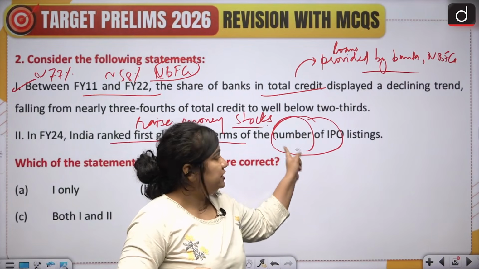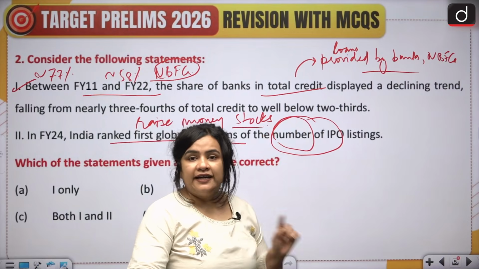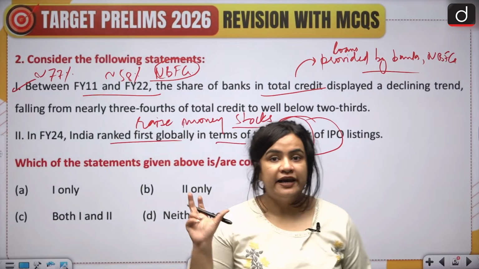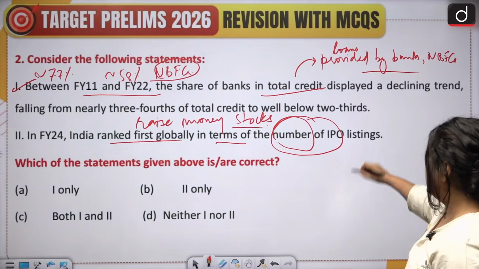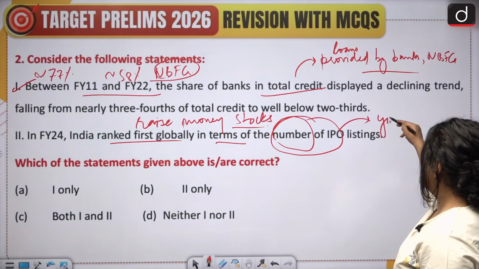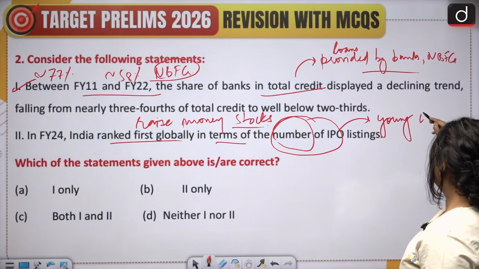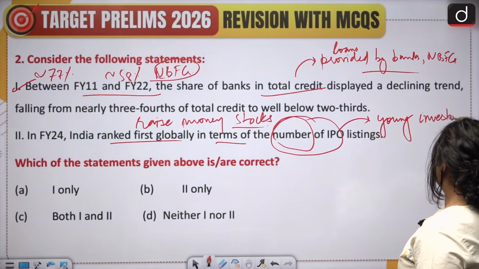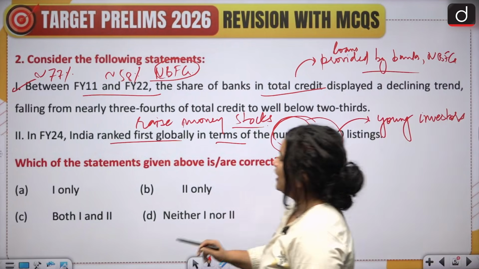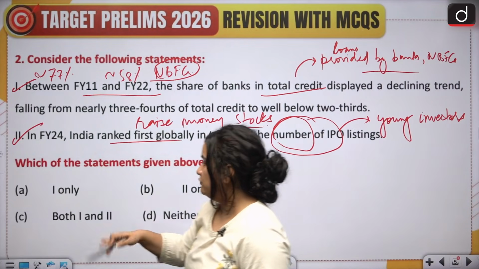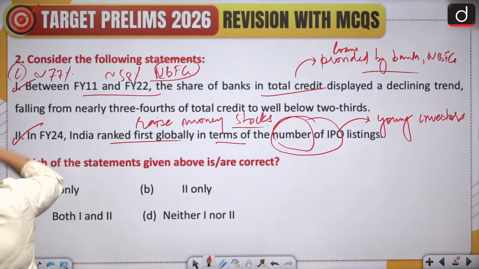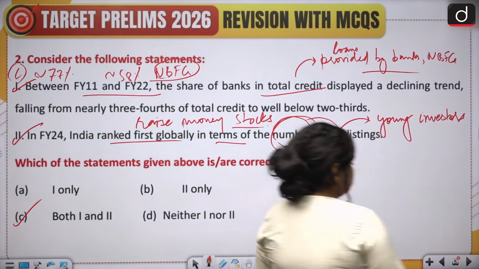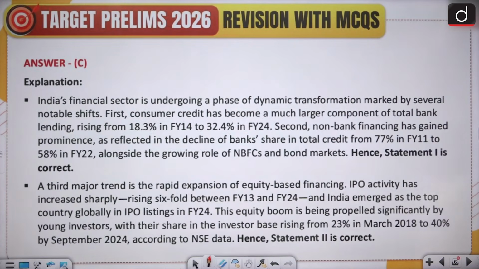Notice we are talking about the number of IPO listings; India is not a leader here by value, just by number. This rise was driven by young investors and young entrepreneurs. So this statement is factually correct, and therefore we have option C as the correct answer, which says both statements 1 and 2 are correct.